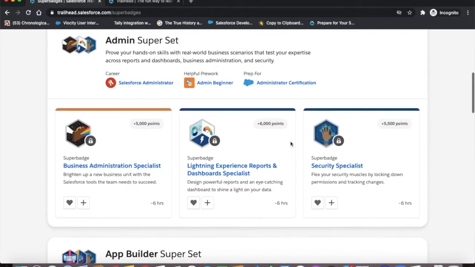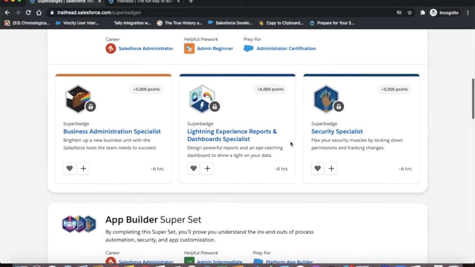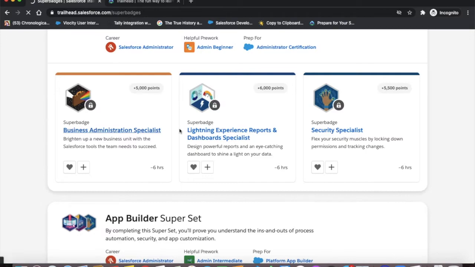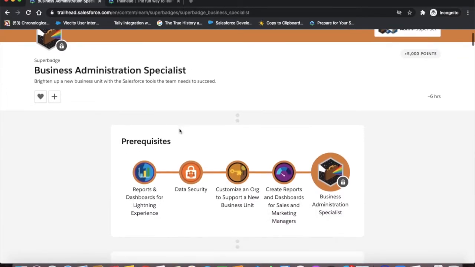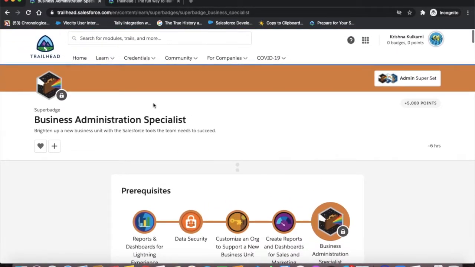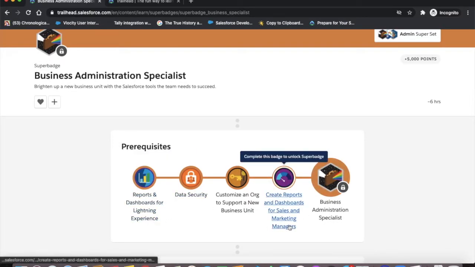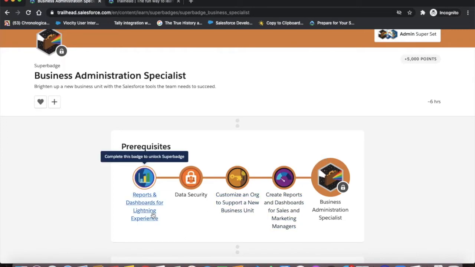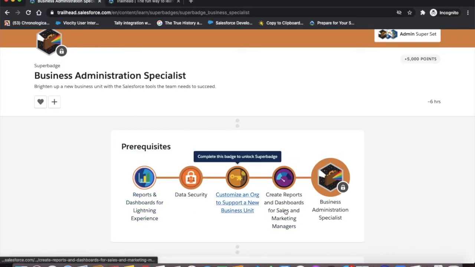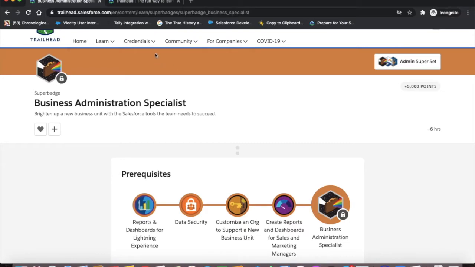What is a super badge and how can you complete it? If you go to any of the super badges, you will find a few prerequisites. What are these prerequisites? These are drills. Basically these are different chapters that you have to complete. Once you complete all these chapters, only then will you be able to appear for this super badge. Every super badge will have some prerequisites, and in the link I mentioned for the admin, if you do that whole trail mix, automatically you will find all these chapters covered.